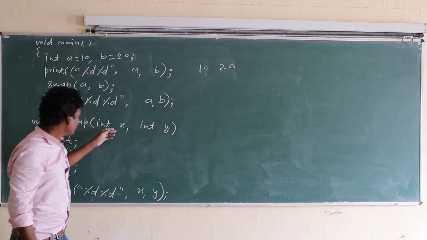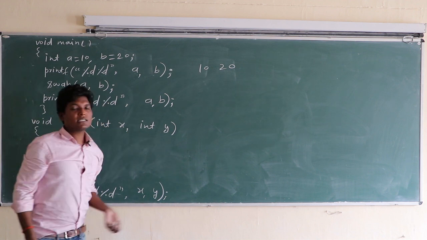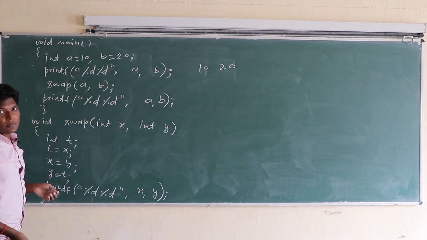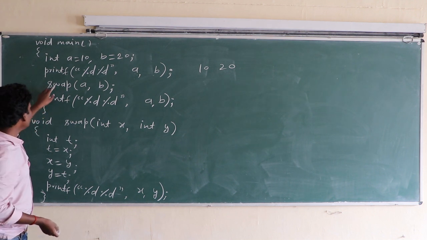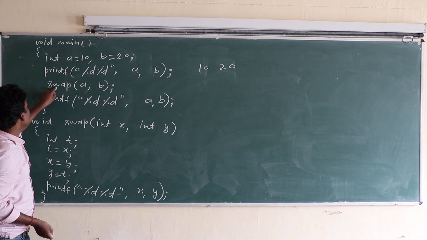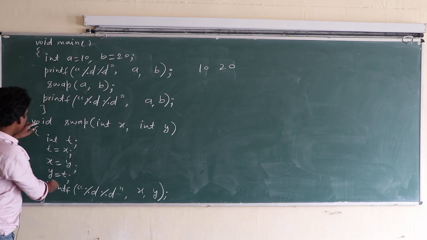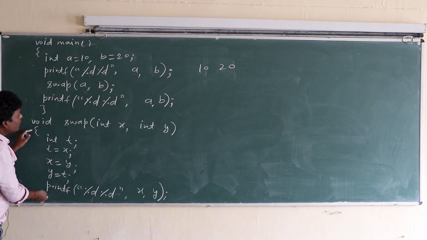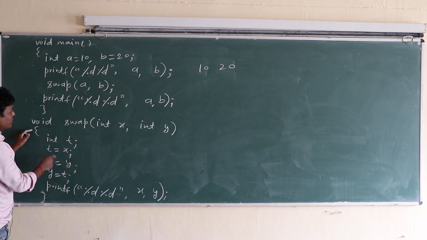There is no requirement of variables x and y in the declaration of a function prototype. So class, when you call this swap function, when control comes to the swap function, the whole main function is temporarily suspended and the swap function, where it is defined, becomes temporarily active, and whatever is in this function will be executed.